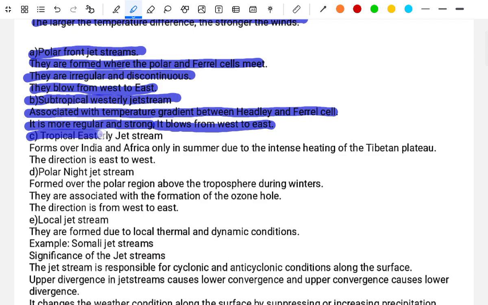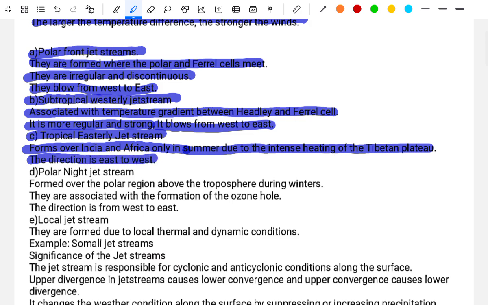C. The tropical easterly jet stream forms over India and Africa only in the summer due to the intense heating of the Tibetan Plateau. The direction is from east to west.